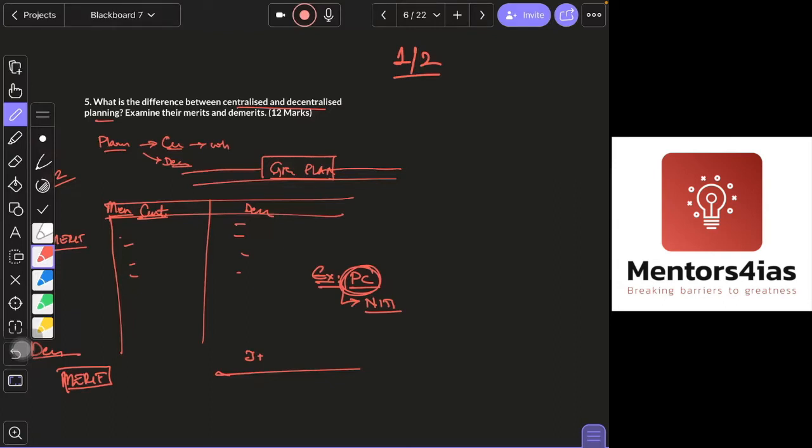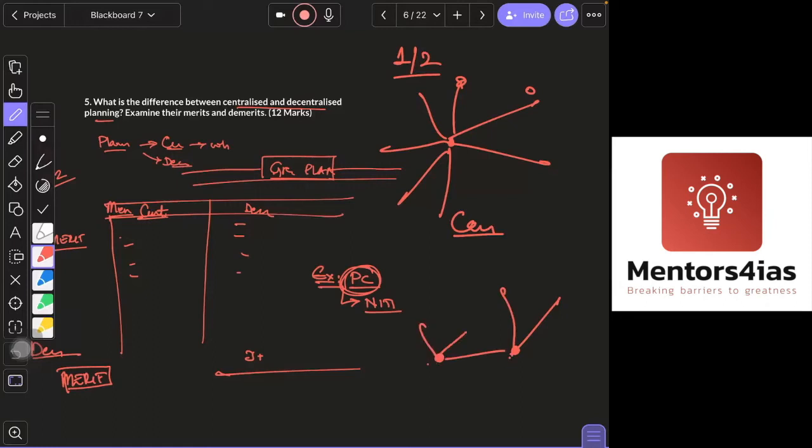Then draw a diagram or flow chart wherever possible. If you have seen the answer key, there is a diagram. Like that, you will say, this is centralized planning. What is decentralized planning? There is a diagram like this. So that is decentralized planning, and you will write with a diagram like this.